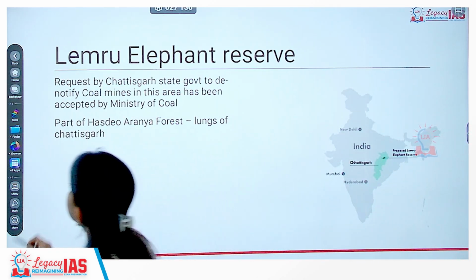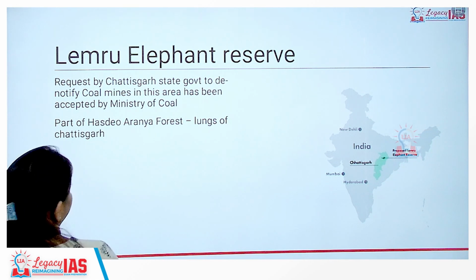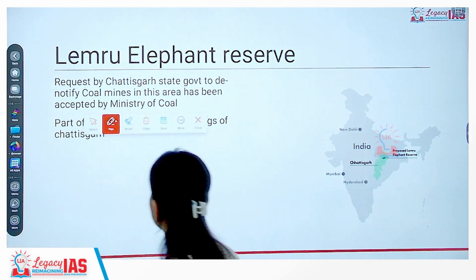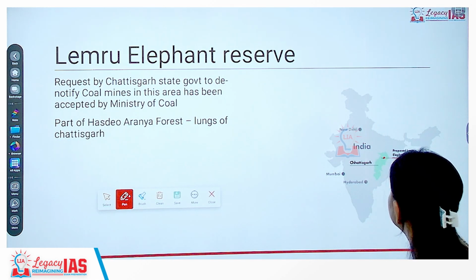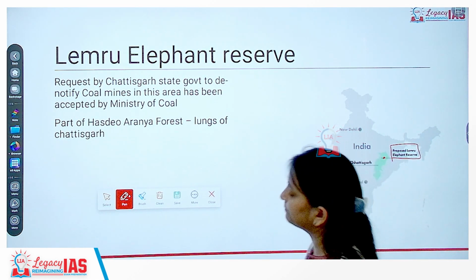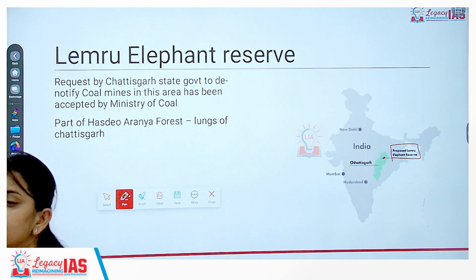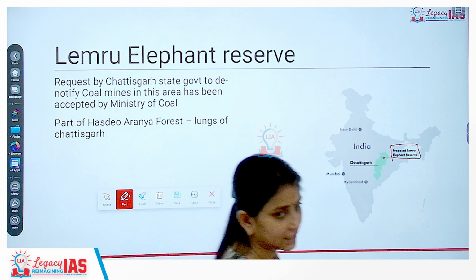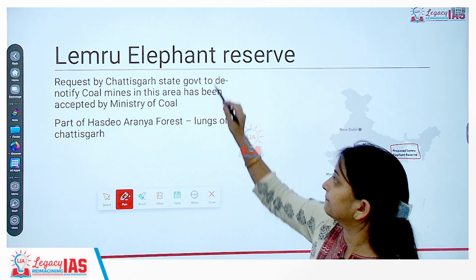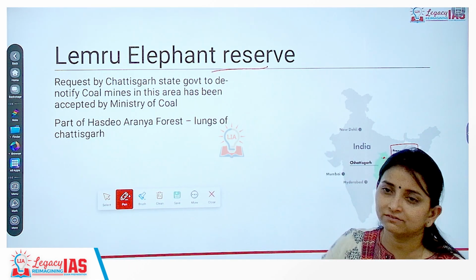Then we have Lemru Elephant Reserve. Lemru Elephant Reserve is in Chhattisgarh. This is the location of Lemru Elephant Reserve. Why is it important? Because there was a coal mine which was being dug in the middle of this protected area. So in the middle of this elephant reserve, there was a coal mine which was being dug, and